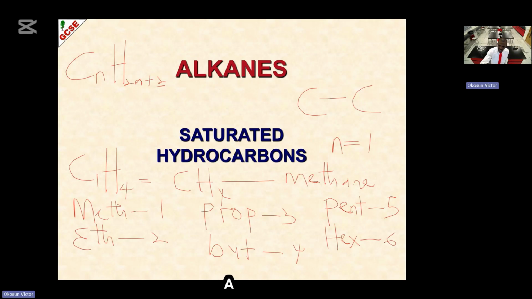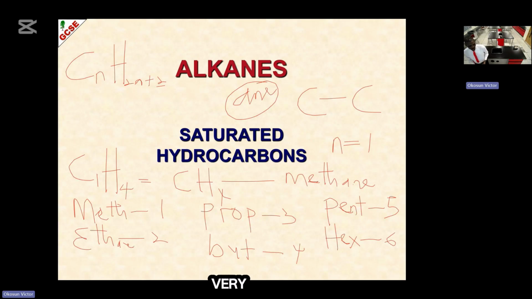You just add -ane to it to form the members of the alkane family. Like meth, because it is a one-carbon hydrocarbon, when we add -ane, it becomes methane. For a two-carbon hydrocarbon, just put your -ane, it becomes ethane. So that is how we name the alkane family.